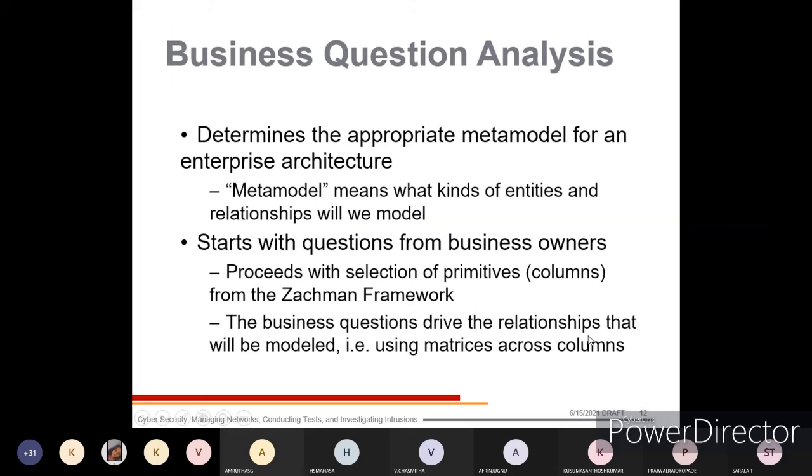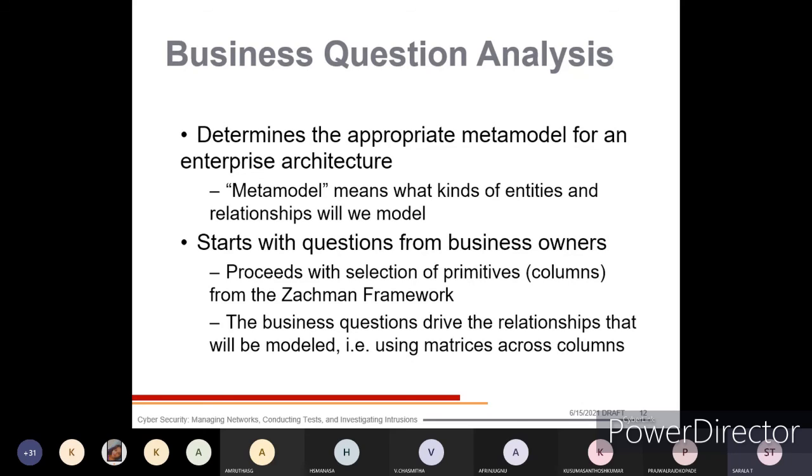Next, one by one you can see, that is business question analysis. It determines the appropriate metamodel for an enterprise architecture. Metamodel means what kind of entities and relationships we have within the model. Entities means what all the input part is, what the output part is, and what the interconnection is from one to another, which will give the relationship model with respect to the enterprise architecture.